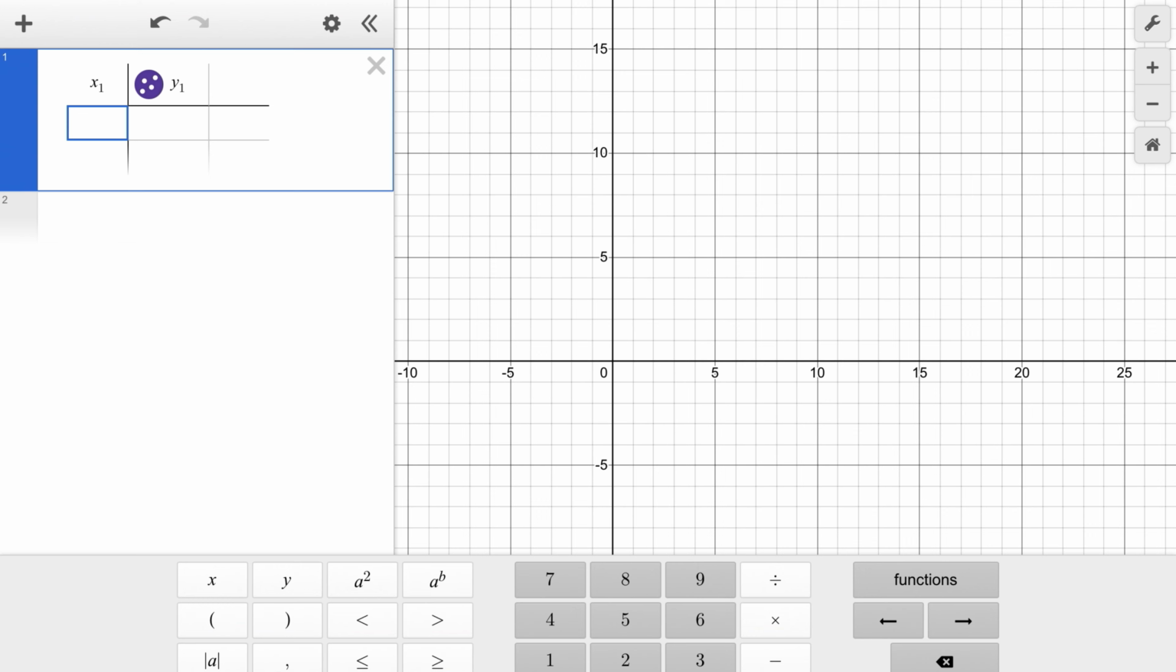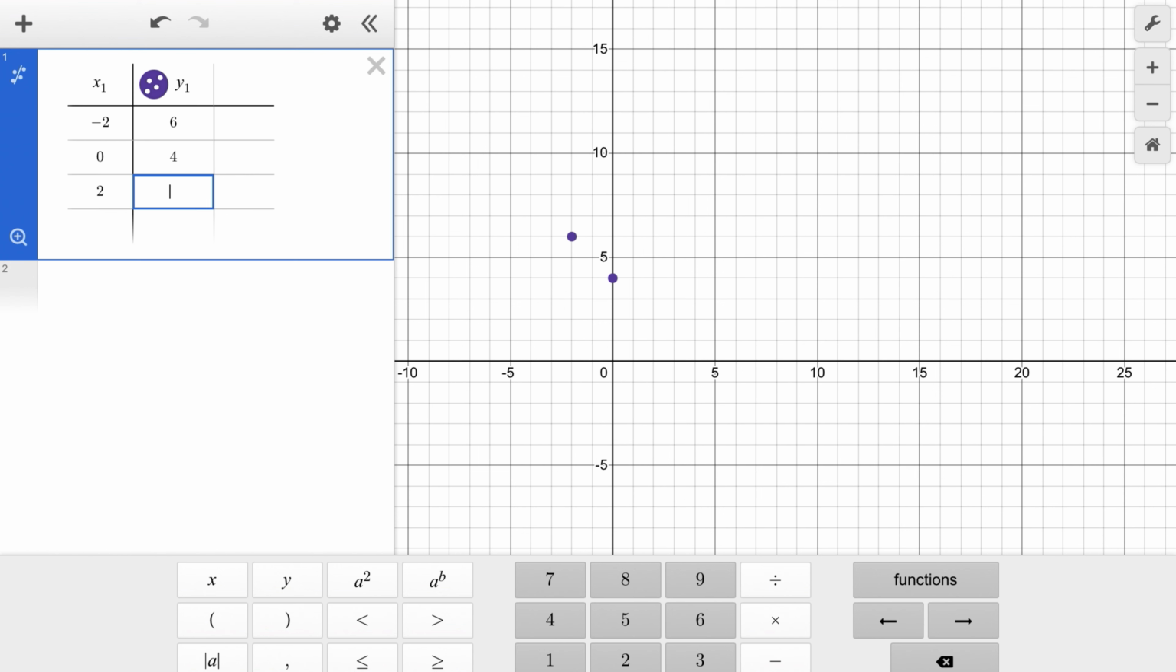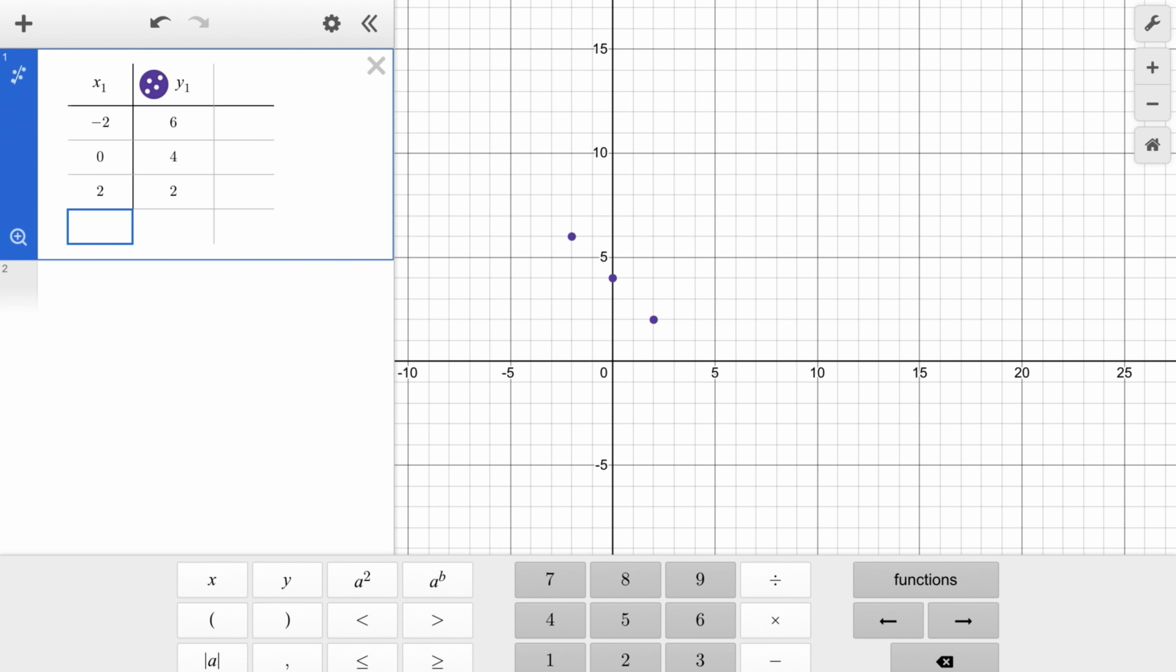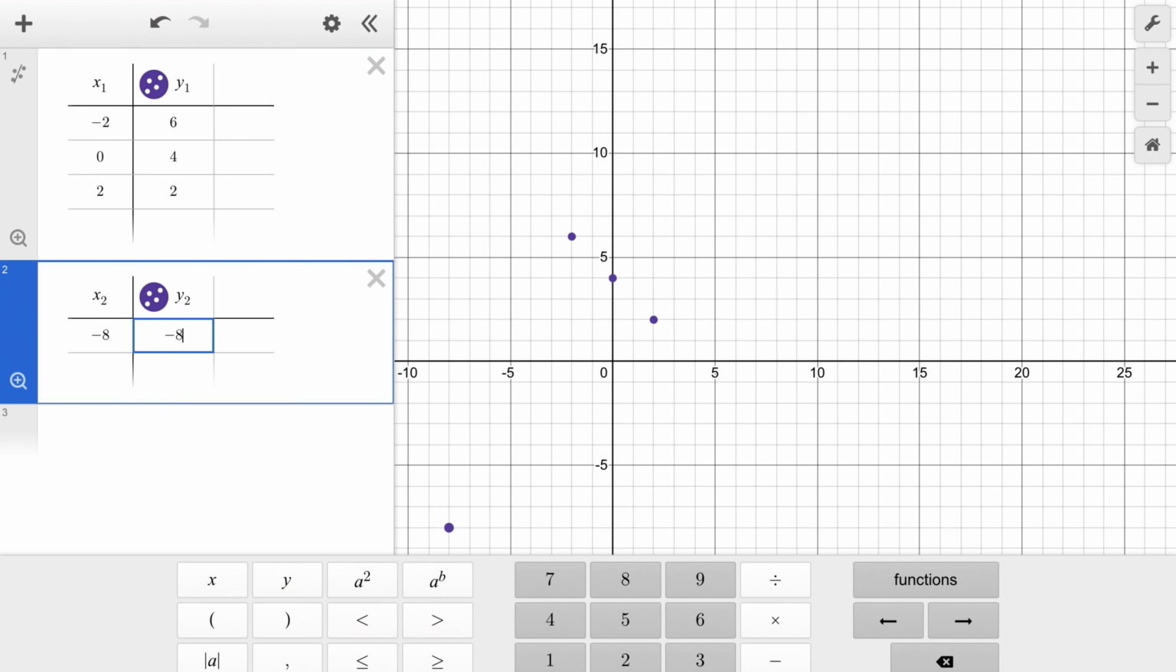So that's why you need to catch hold of using the Desmos calculator properly. So -2 and 6, and 0, 4. I've entered a couple of points. I'll enter one more point, then we'll plot them. Okay, this is -8, and not these values, right? We need to enter the table value here. -8 and -8.